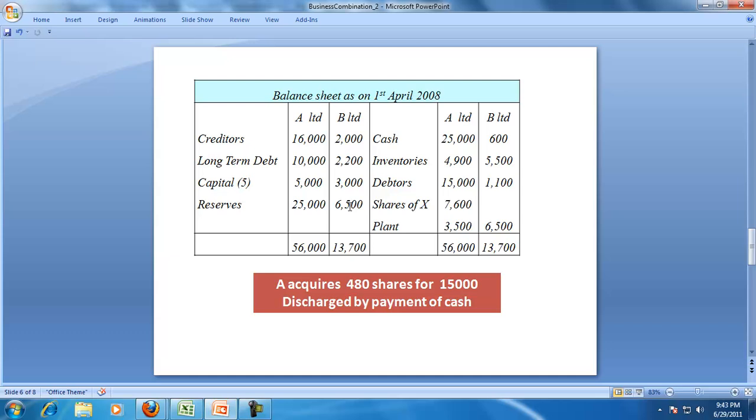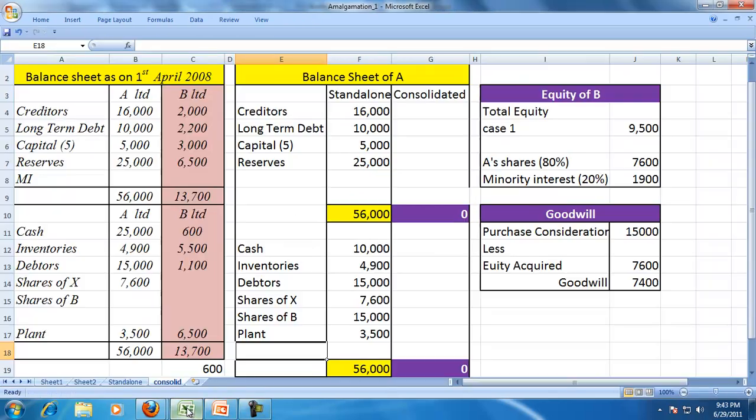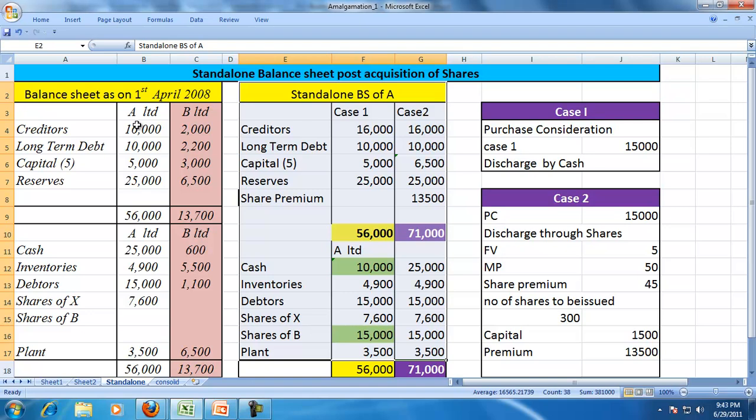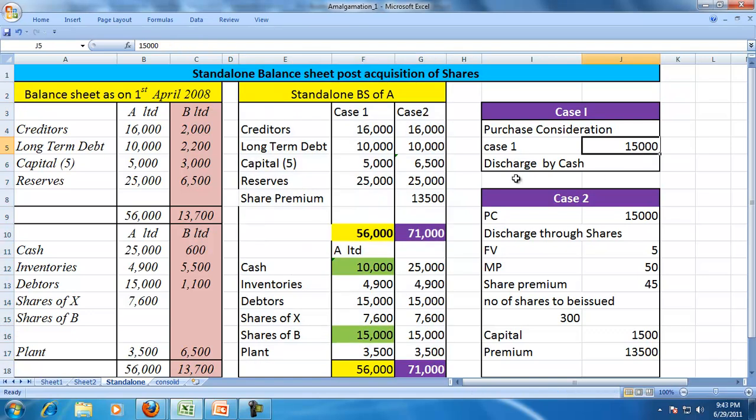We had discussed this particular problem. Let me show you that Excel. We saw A and B, and we saw in case 1 the purchase consideration is 15,000, discharged by cash. The second one is a discharge by capital. So in one case the cash reduces but the share investment appears on the balance sheet. In the other case, the capital increases, sorry for that, and the investment appears on the balance sheet.